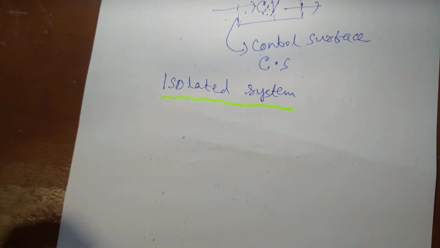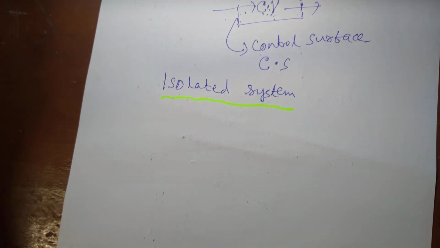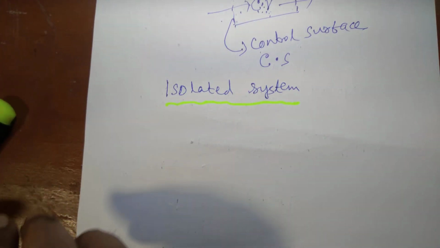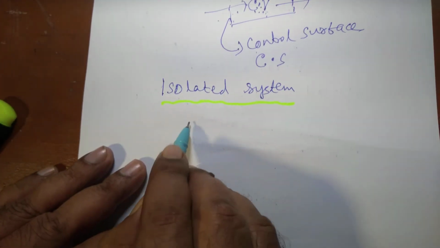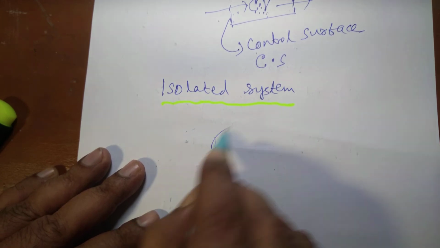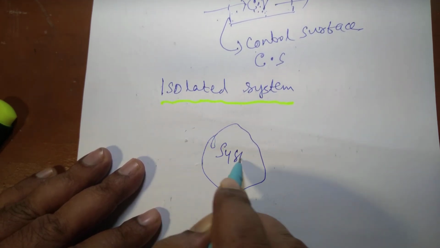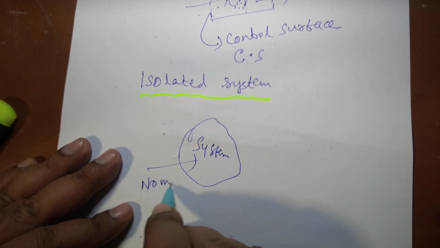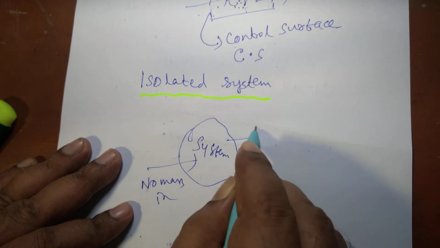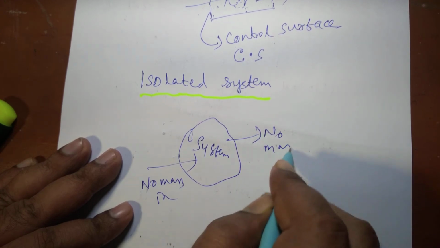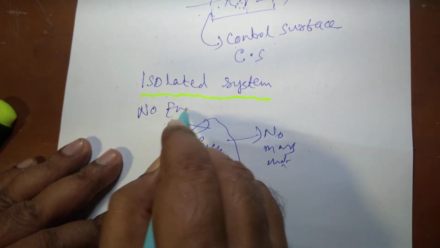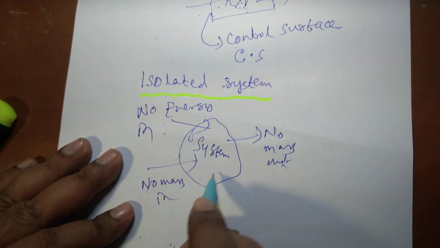This is the system, there is neither any mass interaction, no mass in, no mass out, nor energy interaction, no energy in, no energy out.